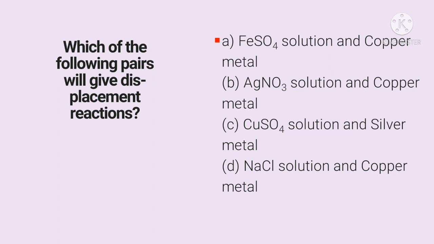And silver is the least reactive, so it could not replace the copper. In option B, silver nitrate solution and copper metal: copper is more reactive than silver, therefore copper can replace the Ag. And FeSO4 solution and copper metal: copper is less reactive than iron, so it can't displace. The correct answer is option B, that is AgNO3 solution and copper metal.